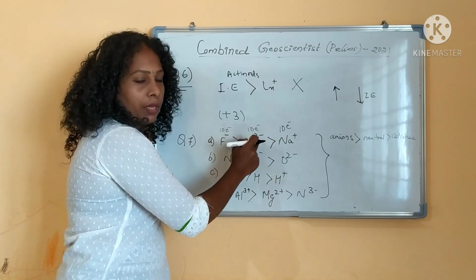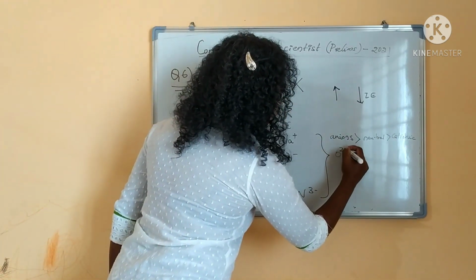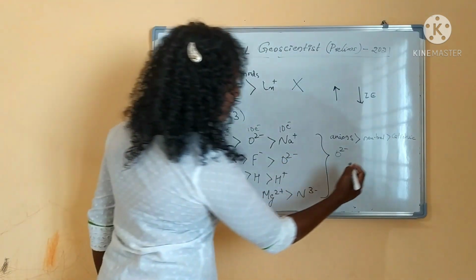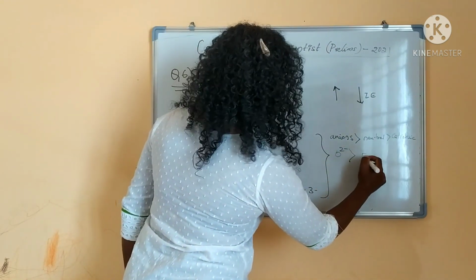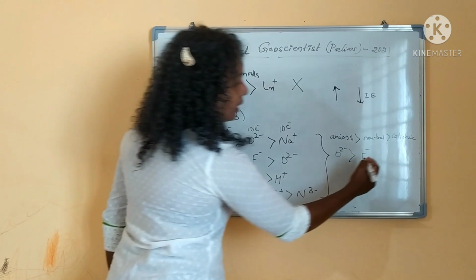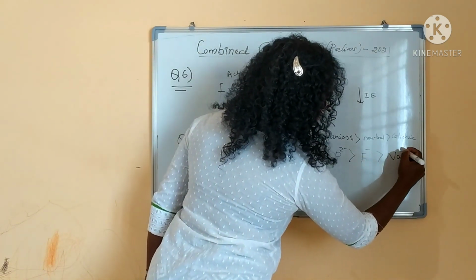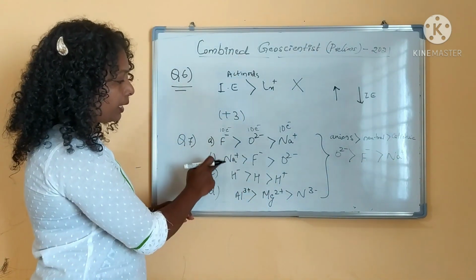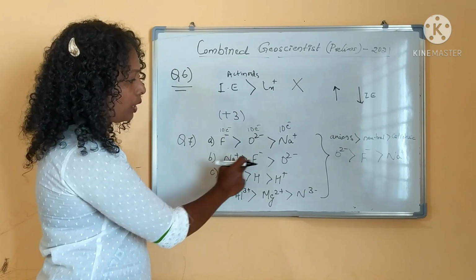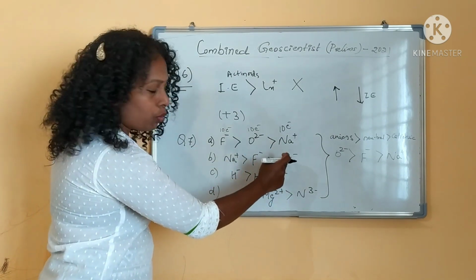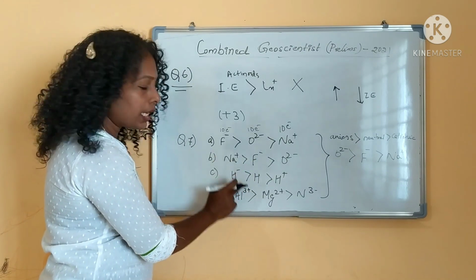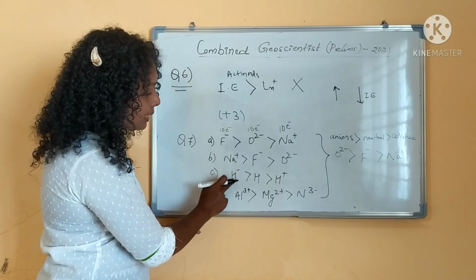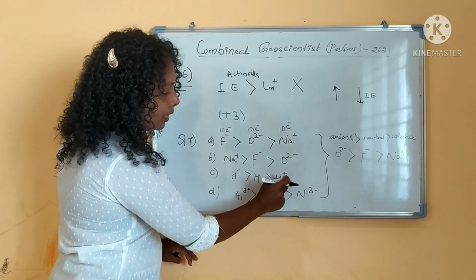O2 minus has the higher size, the larger anion, then F minus, then Na plus. That is the order. But here the second option is also wrong. If it were O2 minus as the larger size, then F minus, then Na plus, it would be correct. And the third option is H minus, H and H plus.